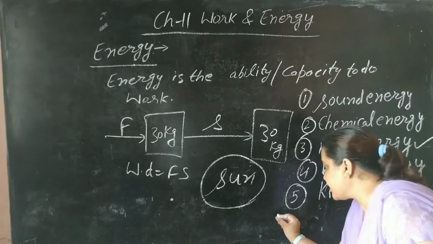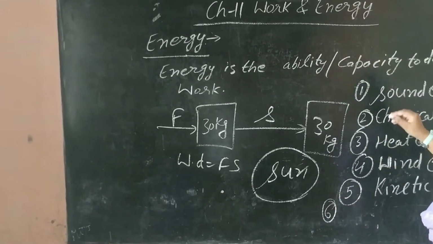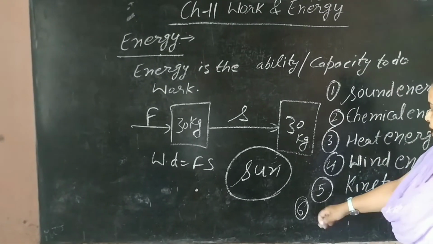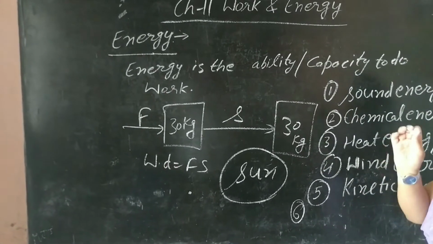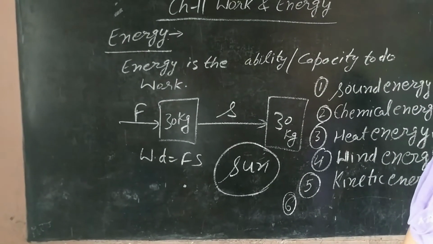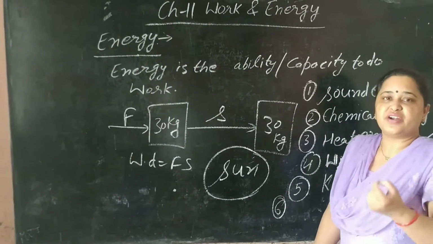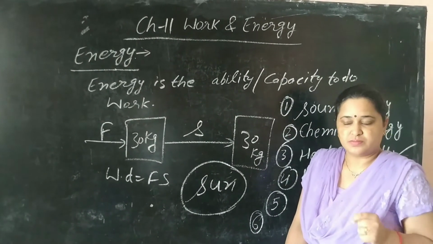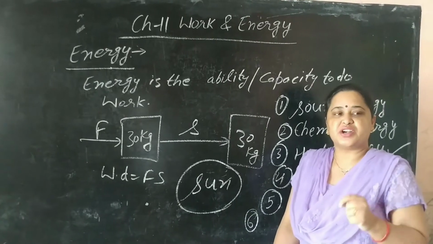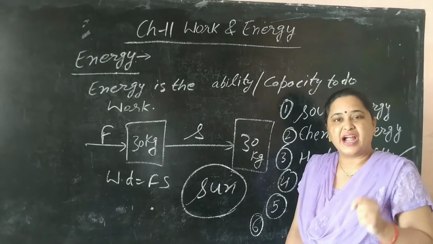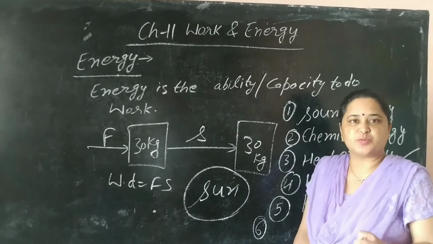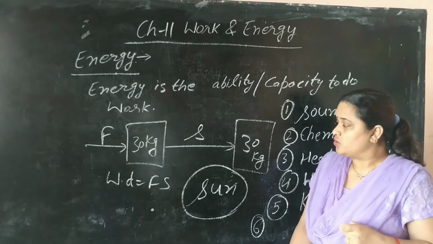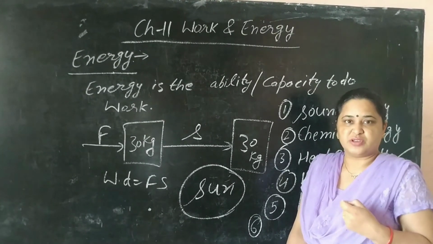Next is potential energy, and others are also there, like tidal energy. So depending on their sources, different forms of energies are there. So in this chapter, work and energy, we will study kinetic energy and potential energy and their expressions in detail. So let's see an animation for that.